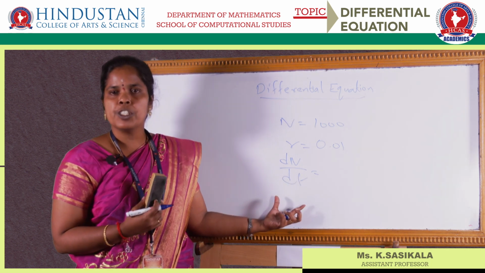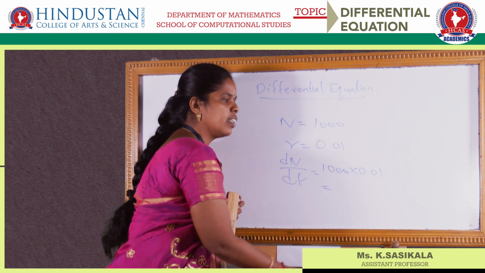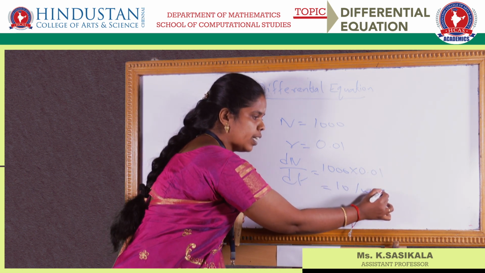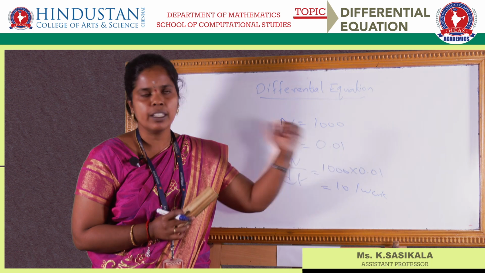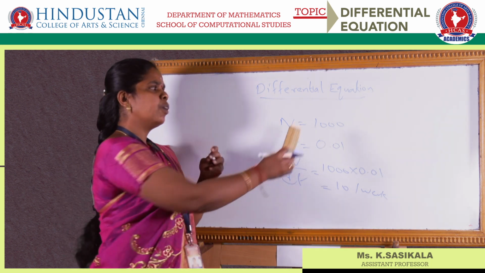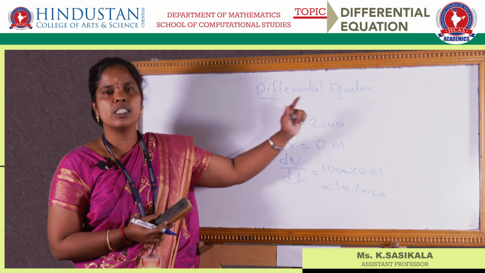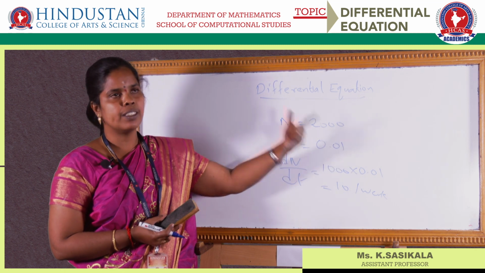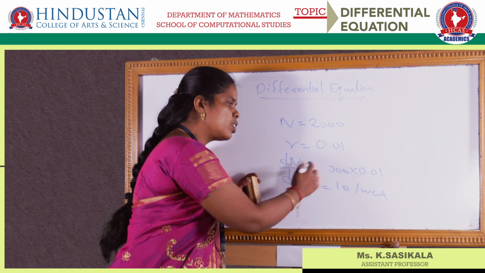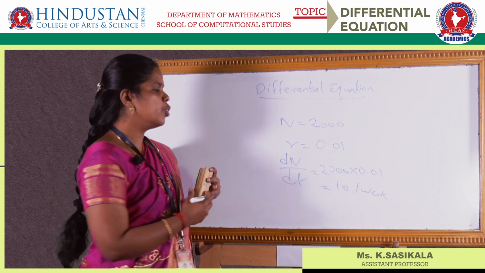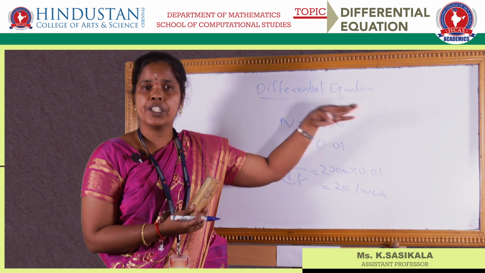We have the rate of change of the population of the disease as 1000 into 0.01, which is nothing but 10 per week. That means if the rate is 0.01, you will have 10 people being affected by this virus. Next week, it will be around 2000. So the population of diseased persons is 2000 and r is equal to 0.01, the same spread for each person per week. So dn by dt is nothing but 2000 into 0.01, which is equal to 20 per week. That is, the spread will keep increasing as the population increases.